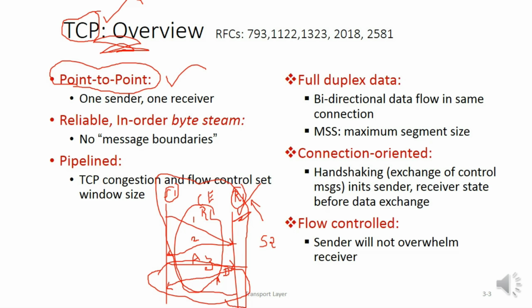The next feature is reliable in order. What is the meaning of reliable and in order service? Reliable, as we have already discussed in the RDT concepts, is the one which maintains reliable data transfer between sender and receiver. So TCP is responsible for reliable data transfer. Why?